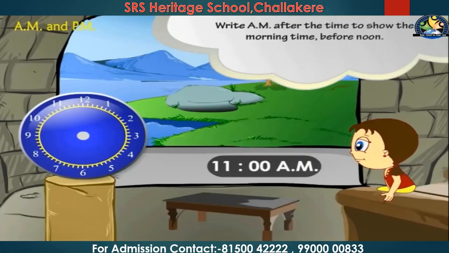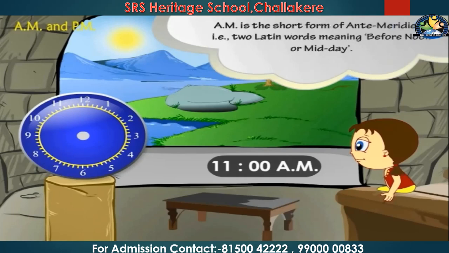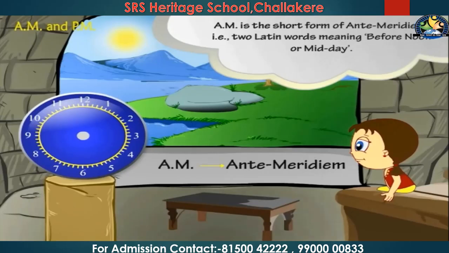We should write 11 a.m. after the time to show the morning time. Before noon we write a.m. a.m. means ante meridiem. We write it for the morning, that means before 12 o'clock in the afternoon.